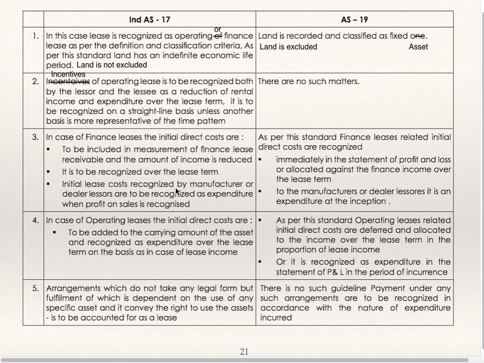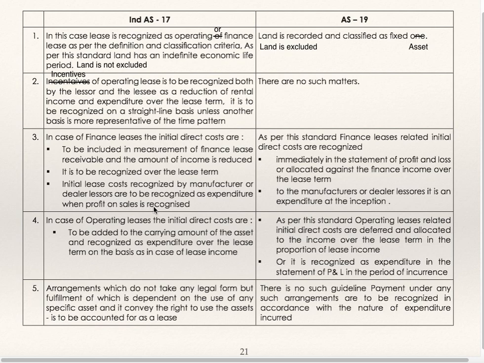So as per IND AS 17, in case of finance lease, if there are initial direct costs, they are to be included in the receivables, and initial direct cost recognized by manufacturer or dealer lessor is to be recognized as expenditure when the profit on sale is recognized.